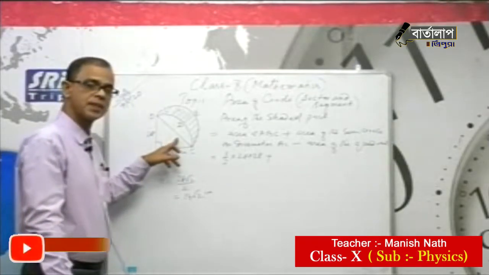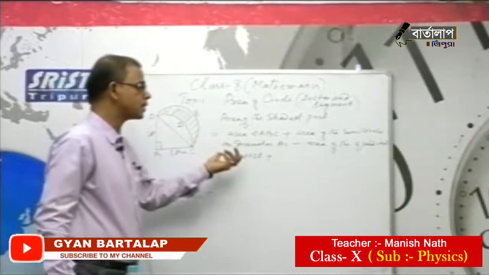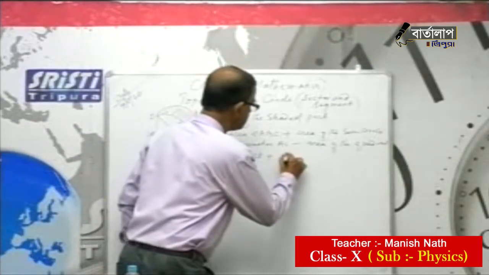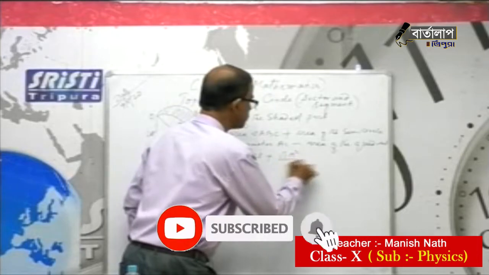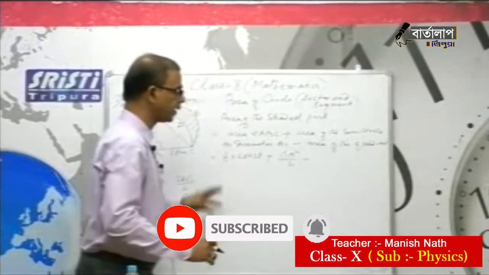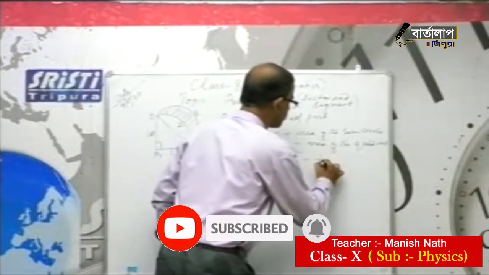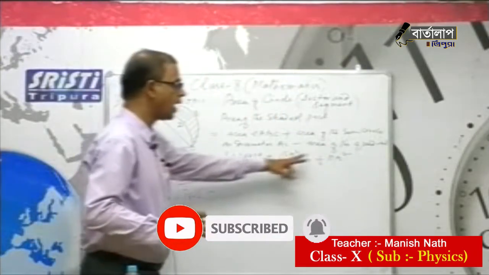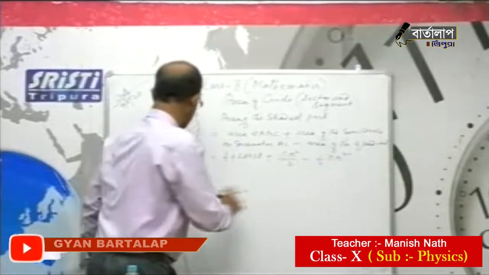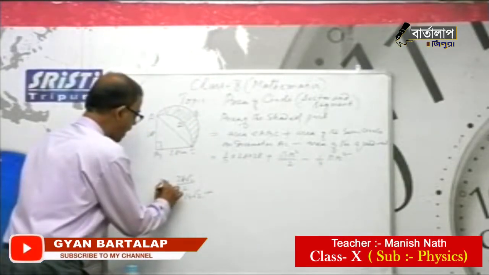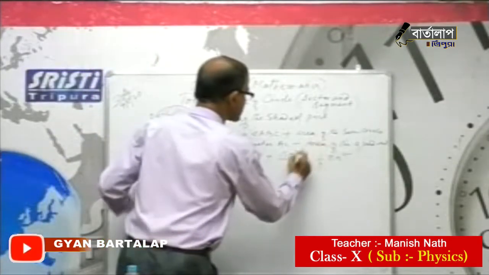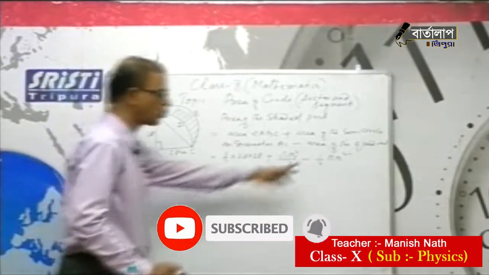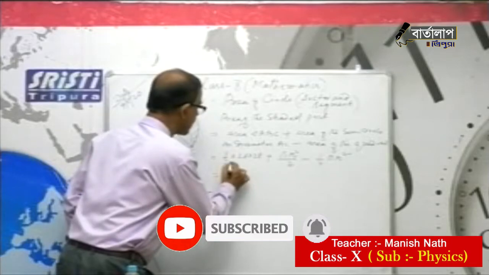Area of a circle is pi r square. So area of the semicircle will be pi r square by 2, minus area of the quadrant, that is 1/4 pi r square. But these r and these r are not same. So you can write this is r1. This is the semicircle, r1, and this is the quadrant, radius of the quadrant r.